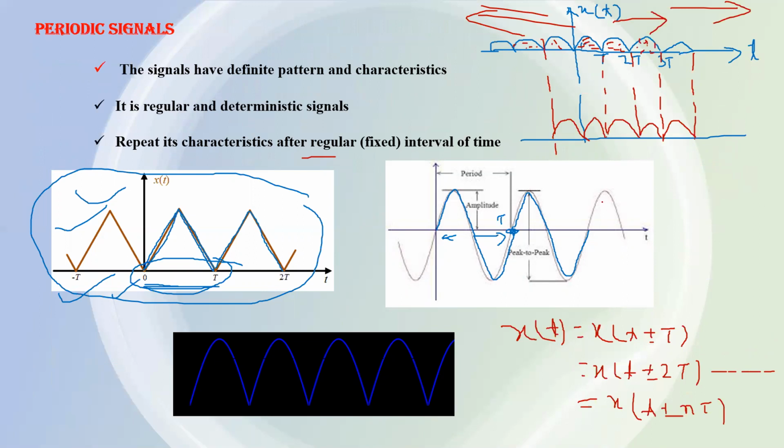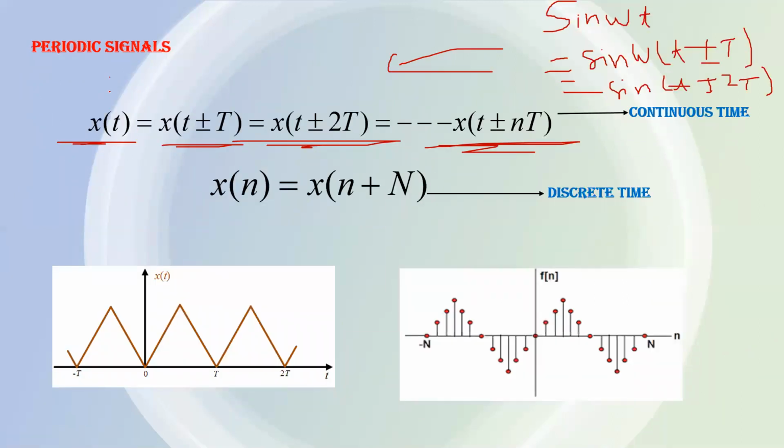For a periodic signal, x(t) and x(t plus or minus T), x(t plus or minus 2T), x(t plus or minus nT) will be equal. Similarly for a discrete signal, x(n) and x(n plus N) will be equal. Here the smallest interval is called the fundamental period, fundamental interval or time period.